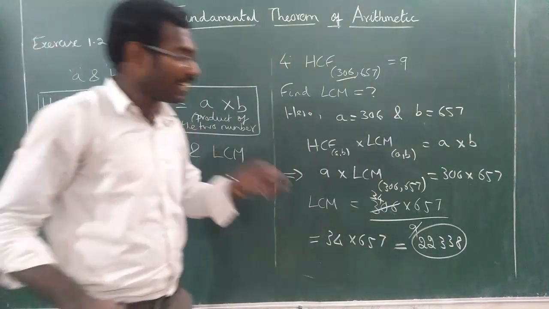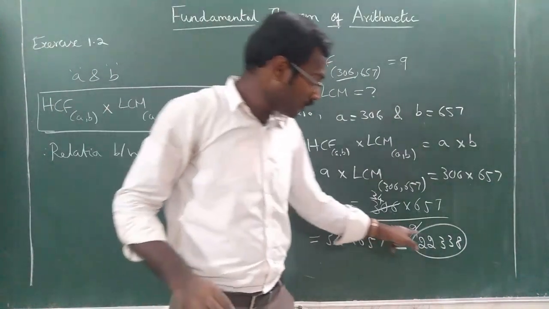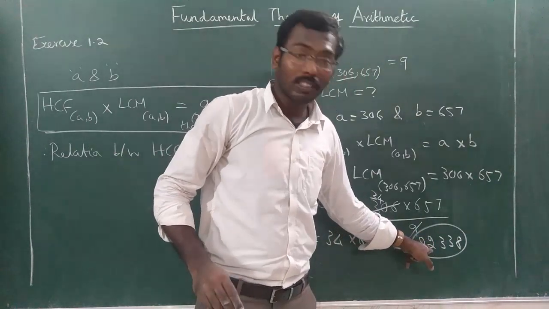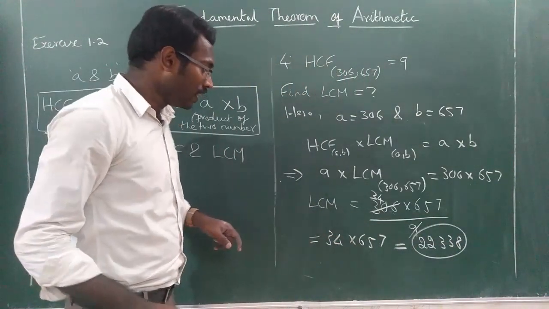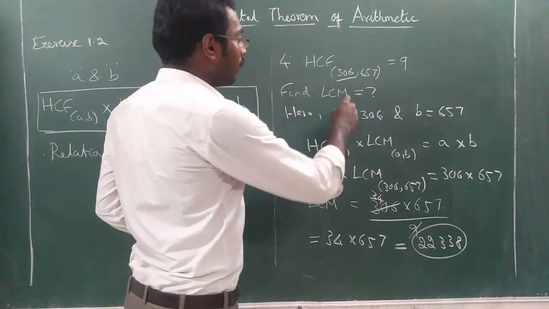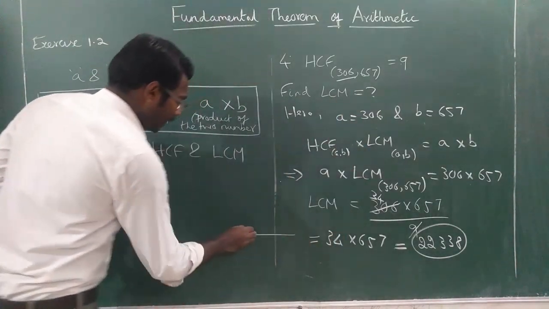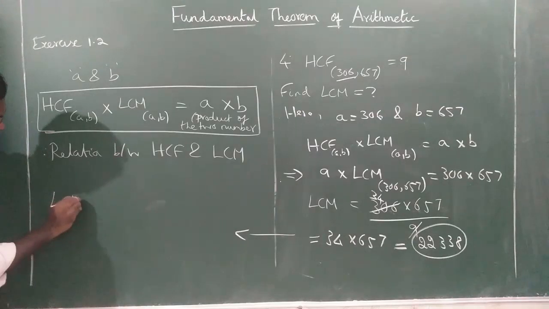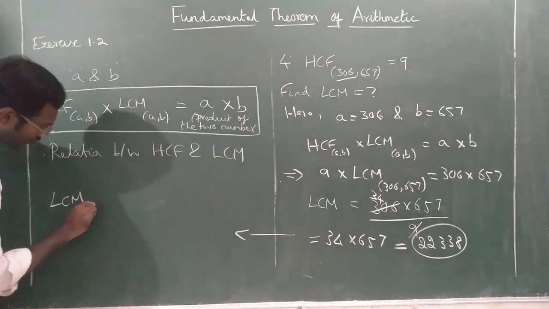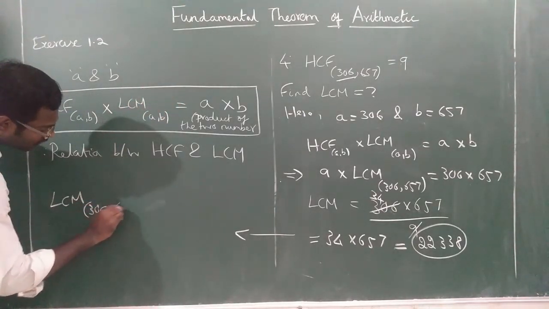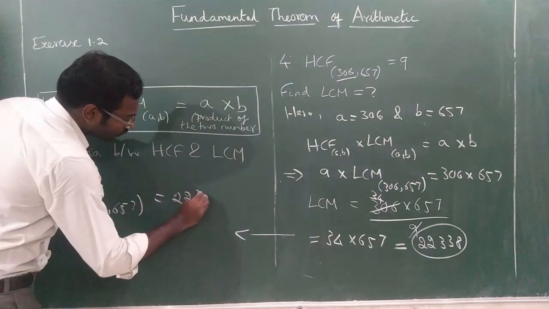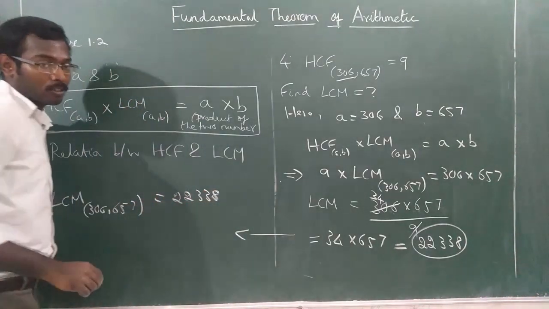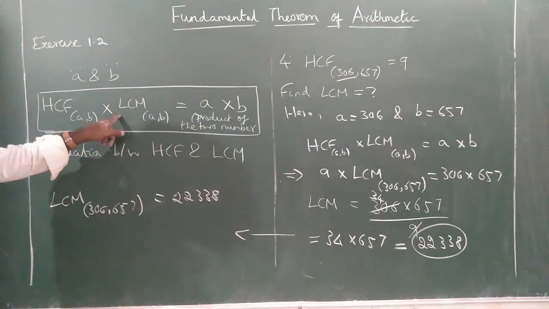22,338. I wrote the answer directly. So when you multiply this, you will get the answer 22,330. Now you understood clearly. So LCM of 306, 657 is equal to what? 22,330. So it is simply based on this formula.